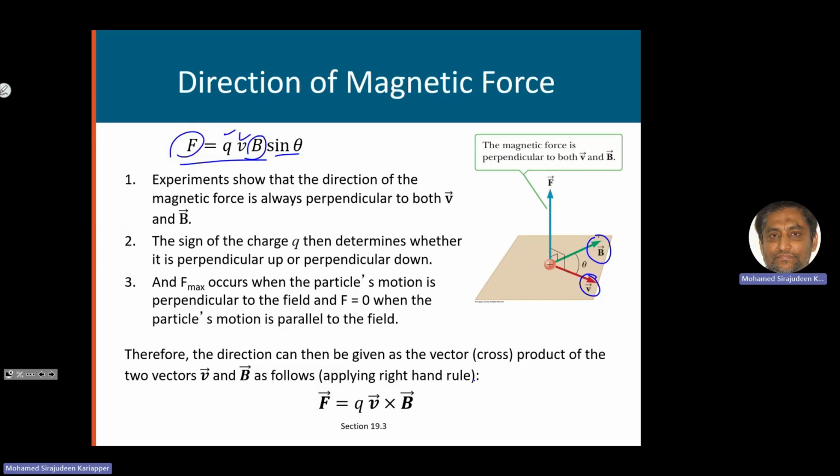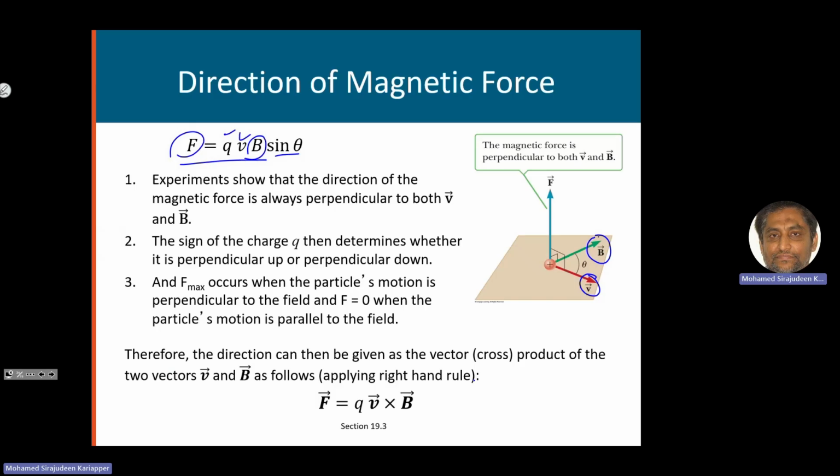If these two vectors, velocity and the magnetic field, define a plane, you can imagine this plane, this yellow thing. I'm going to keep it horizontal like that, the plane formed by these two things. The magnetic force experienced by the charge will be perpendicular to this plane. Why? Then only it will be perpendicular to both the magnetic field and the velocity. So it could be either vertically up or vertically down.